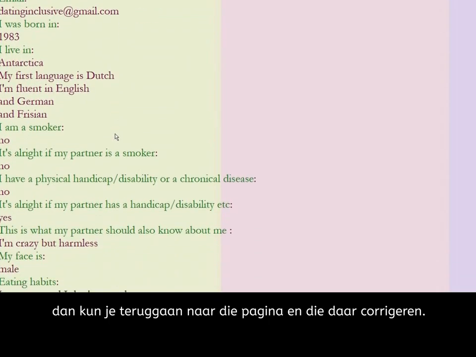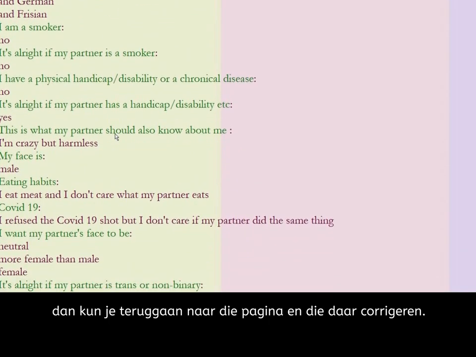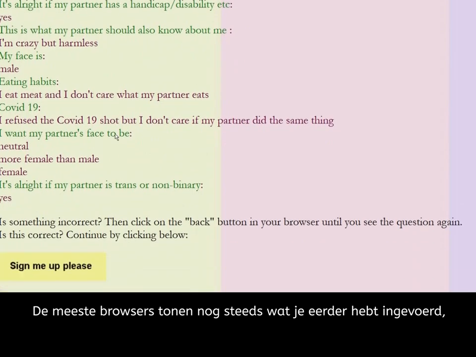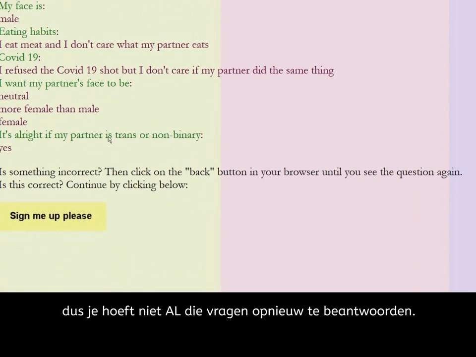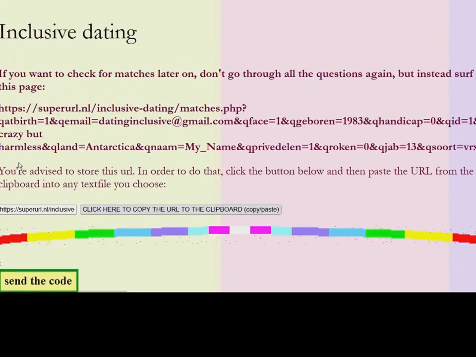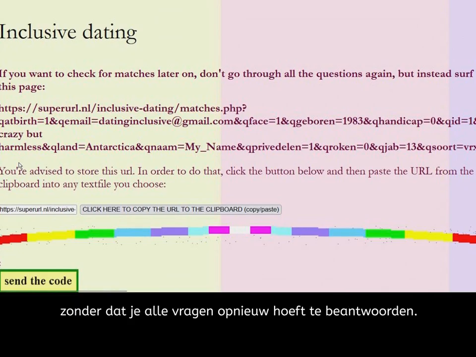If you made a mistake somewhere, you can go back to the page with that question and correct it. Most browsers still show what you entered before, so you needn't answer all those questions again. Then the last page. You see a URL that you are advised to keep. That URL sends you right to this page without having to answer all the questions again. This is useful if you want to check for new matches, for example.